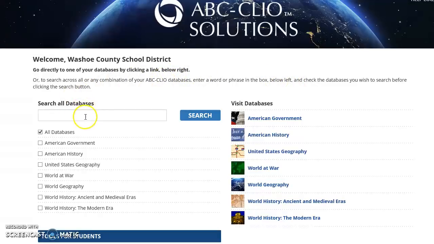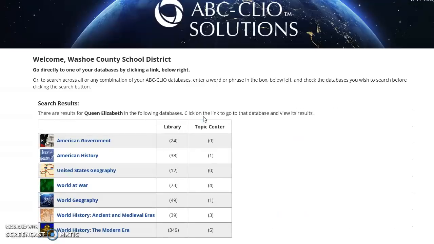You're going to go here to search all databases. Let's just pick a person. Let's look for Queen Elizabeth. Now, if you put all databases, you can search all of them. If you wanted to just pick, I don't know, one or two, you could do that. But it will divvy them up for you as you go. So you can go ahead and just hit search.